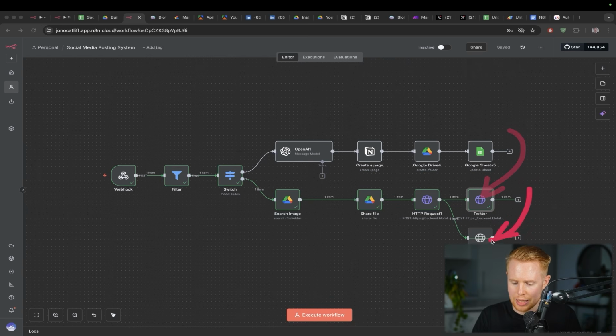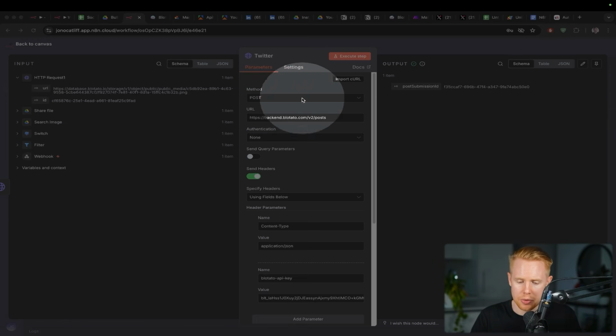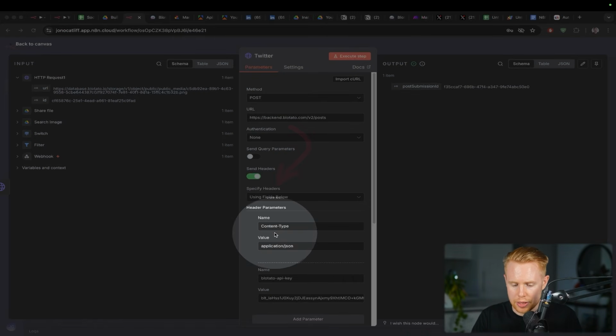You can do this on Twitter, LinkedIn, Instagram, all of the platforms you want to do it on. You're going to be easily able to do this. I'm just going to give one example, which is Twitter here. We're going to post, method is post, which is create a post. We're going to send it to this endpoint, which is essentially saying we're posting on a social media platform. Again, with the headers, we're going to include this content-type is application JSON.